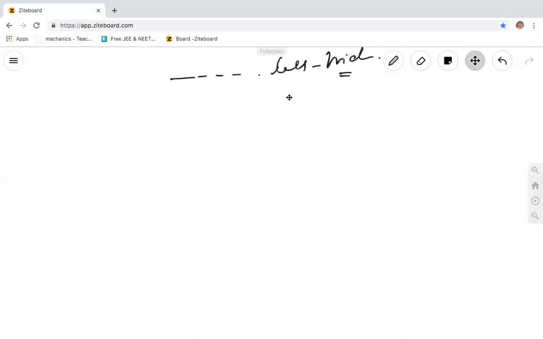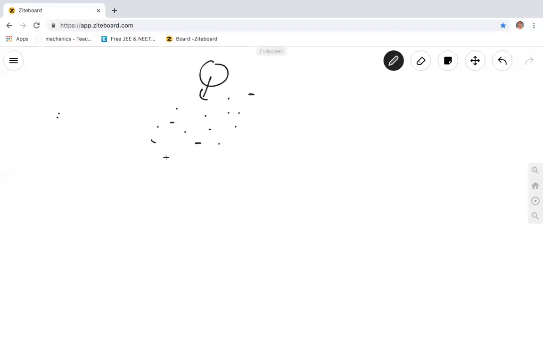Now see, there are space stones coming from the outer space into our atmosphere. It is because of friction. When they enter our atmosphere, due to the friction with the atmosphere, they burn and become ashes.